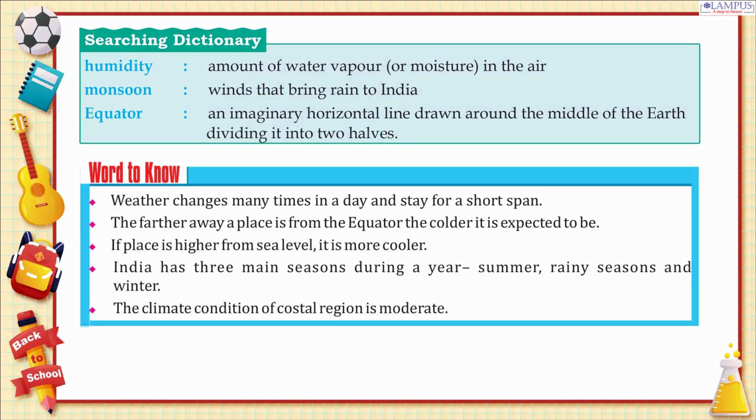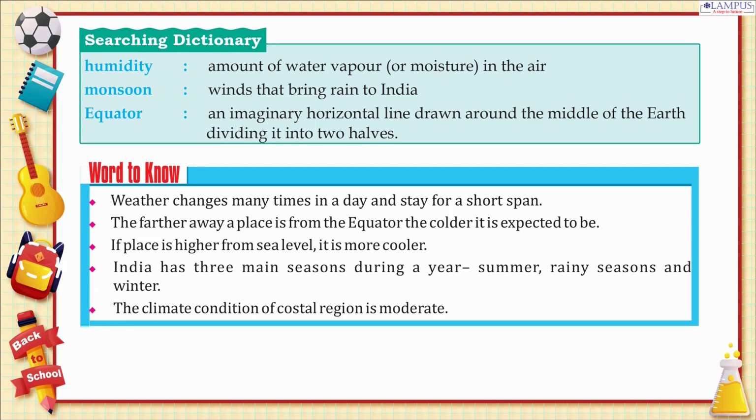Searching dictionary. Humidity: amount of water vapor, or moisture, in the air. Monsoon: winds that bring rain to India. Equator: an imaginary horizontal line drawn around the middle of the earth dividing it into two halves.